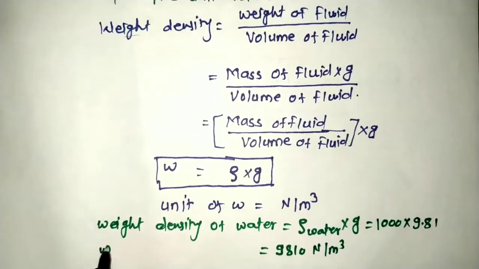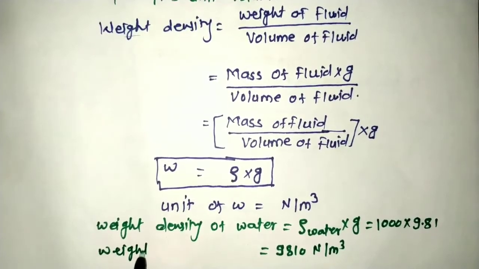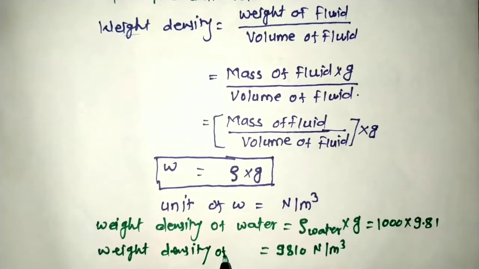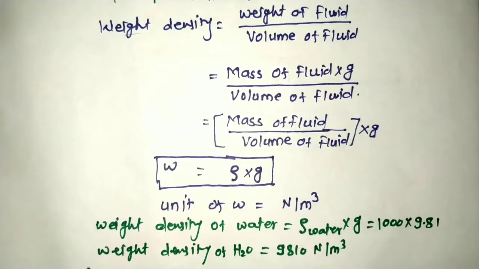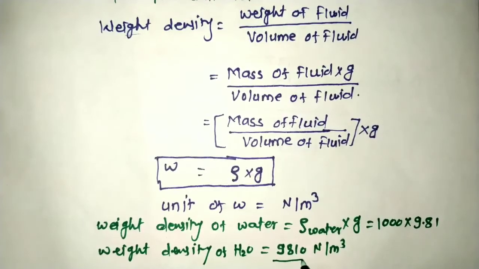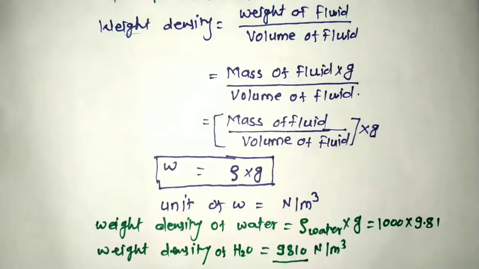So we can say the weight density of water is 9810 Newton per meter cube. This is H2O, that is water. So this is a standard value that we must remember.